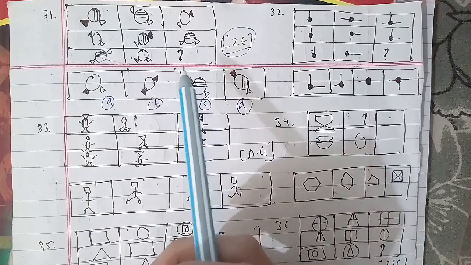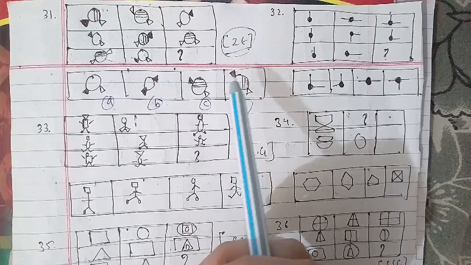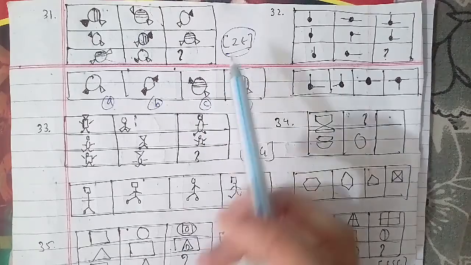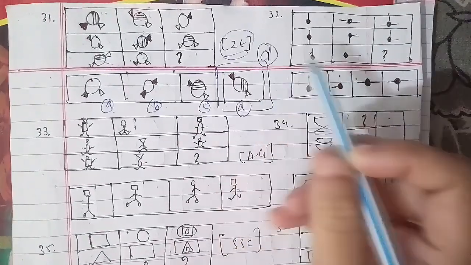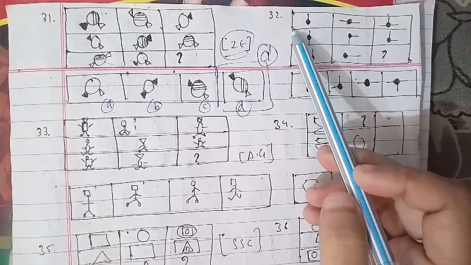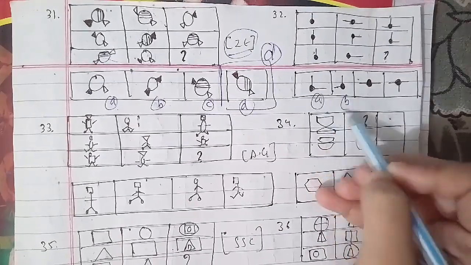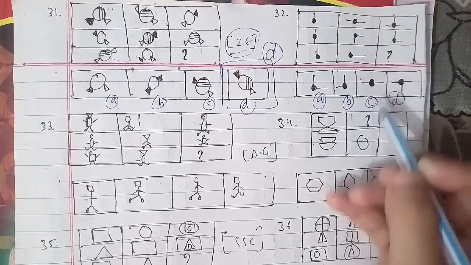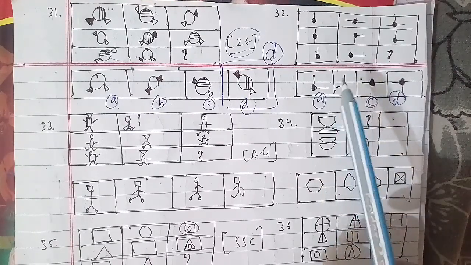We'll go ahead with the 32nd question of the session. This is a figure here named A, B, C and D. On the same basis, for this type of question, the third figure in a row comprises parts which are not common to the first two figures, and what we have is figure A. It will be the right answer for this question as well.